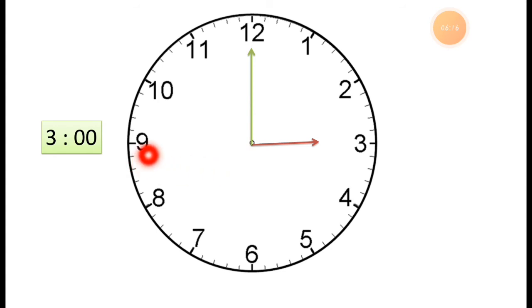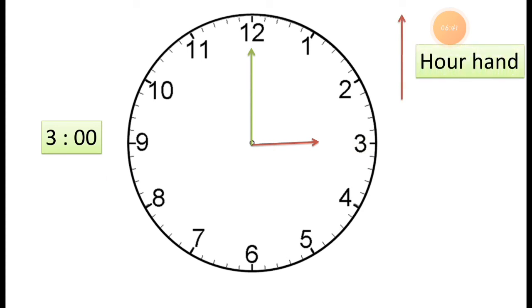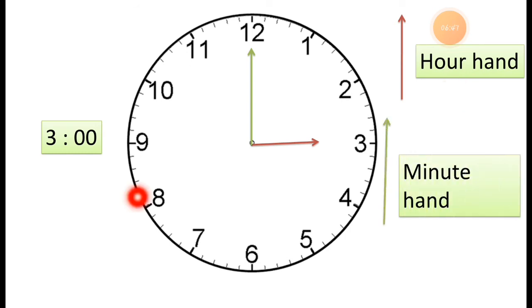Now, this way we can read the time and we can draw the hands to show the given time in the clock. The time is already given. It is 3 o'clock. And we have to draw the hands to show the given time. Now I'll show you. This red color is the hour hand and the green color is the minute hand.